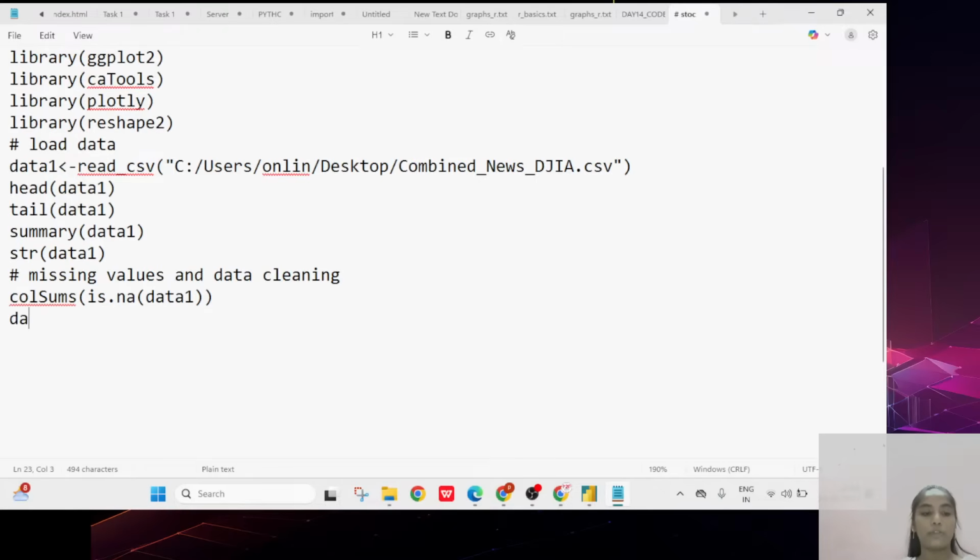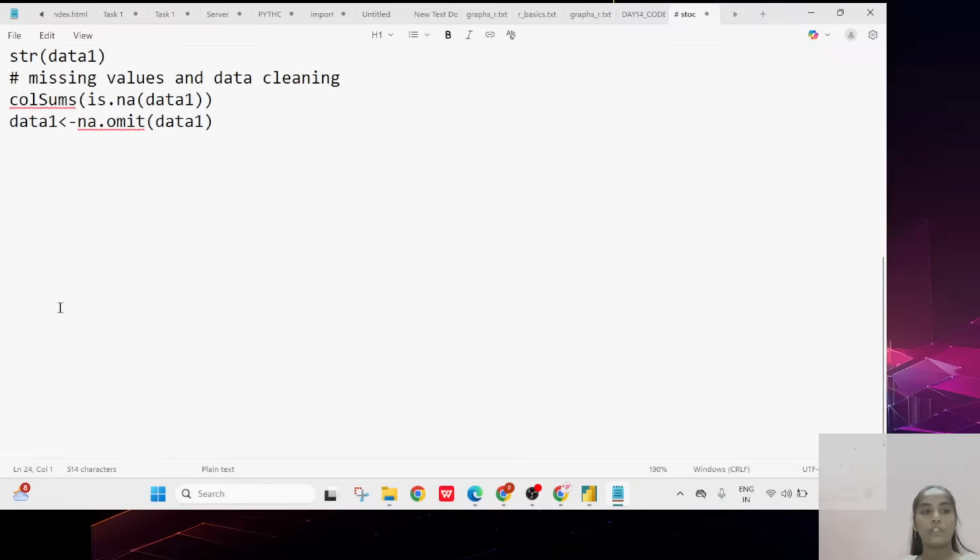You already know the data cleaning syntax: data1 equals na.omit of your data1. Because of that you can remove the data, and like that you have to complete it. After completion of this requirement, you have to do data visualization. First I am going through the data visualization of gg.